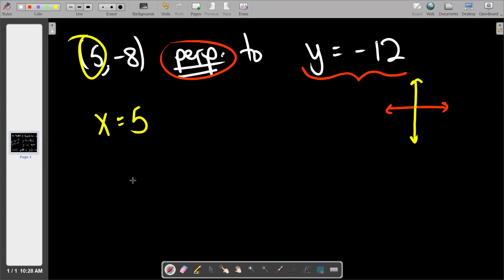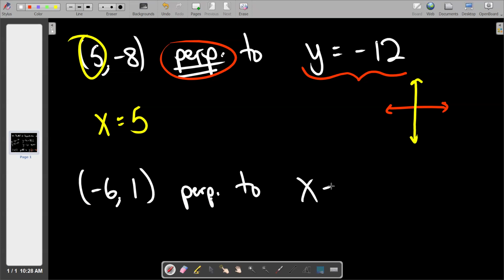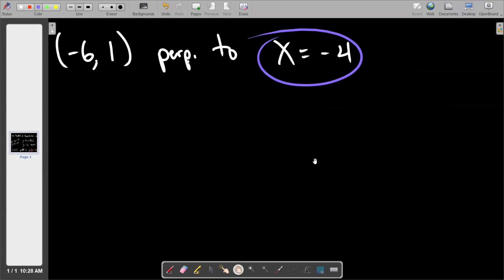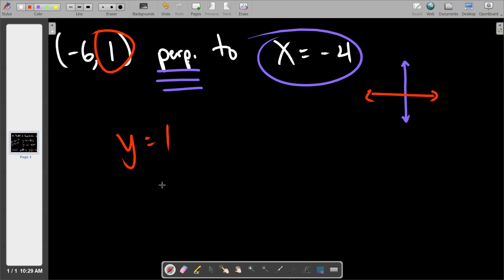Let's go again. The point is (-6, 1). And let's go perpendicular to the line x equals -4. What kind of line is that? The purple one. Vertical. So the purple line is vertical. Then how do I make one that's perpendicular to vertical? You make horizontal, and that's not very horizontal. Apologies, but I'm just going to leave it there for posterity. So it's y equals, grab the 1.